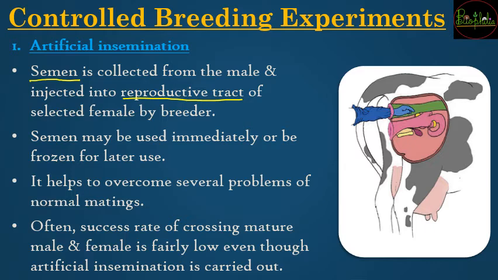So when you are introducing the semen into the female reproductive tract, that is going to be called artificial insemination.